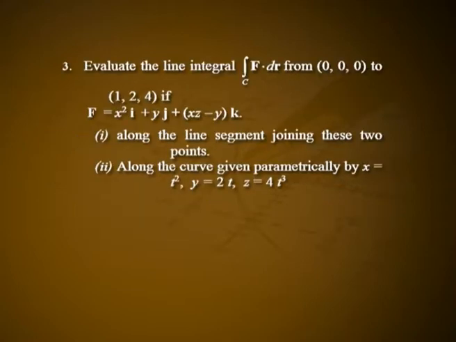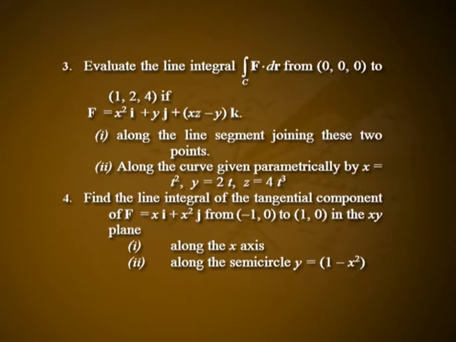3. Evaluate the line integral over C of f dot dr from 0 0 0 to 1 2 4, if f is equal to x square i plus y j minus xz minus y into k. 1. Along the line segment joining these 2 points. 2. Along the curve given parametrically by x equal to t square, y equal to 2t, z equal to 4t cube. 4. Find the line integral of the tangential component of f equal to x i plus x square j from minus 1, 0 to 1, 0 in the xy plane: along the x axis, and along the semicircle y is equal to square root of 1 minus x square.